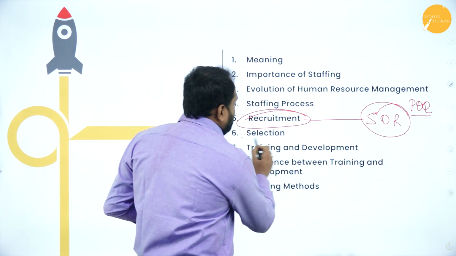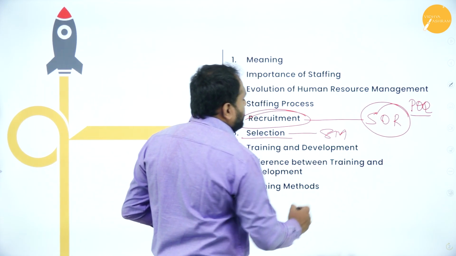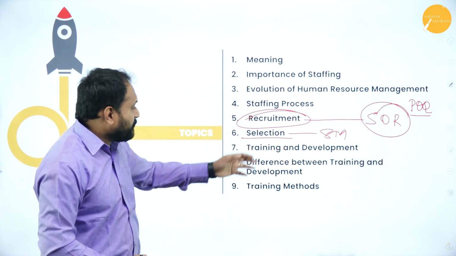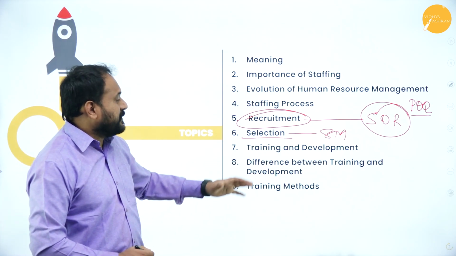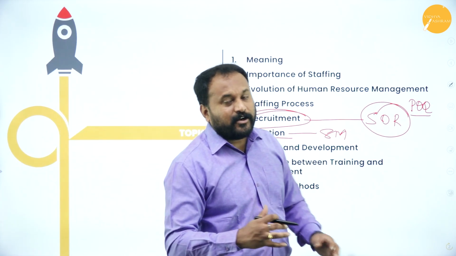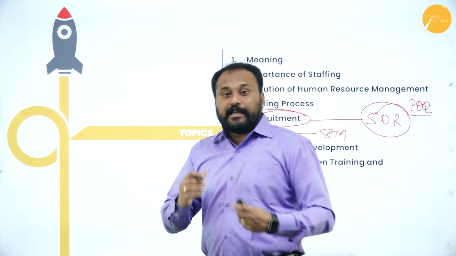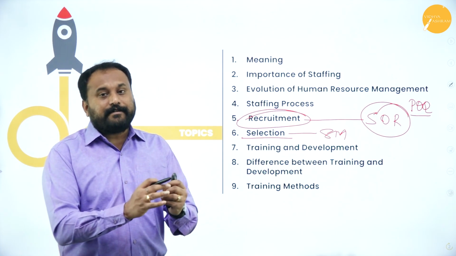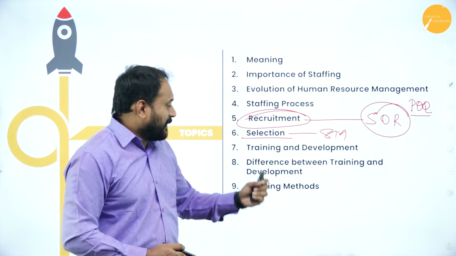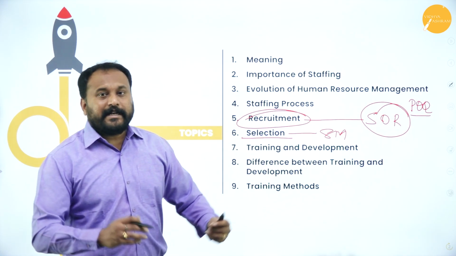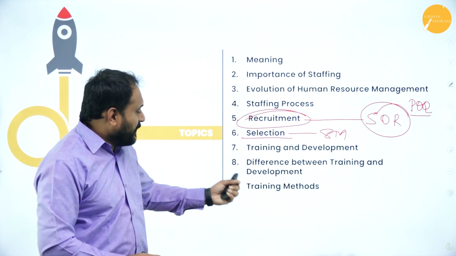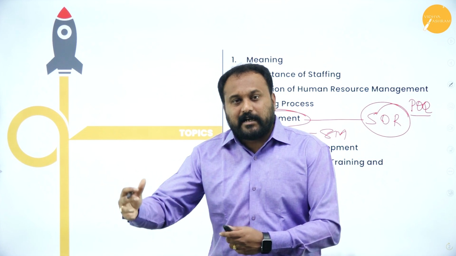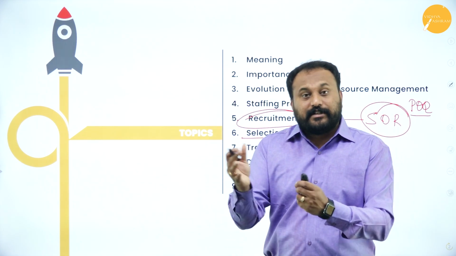Next you have selection. Now this selection is an 8-mark question. So be attentive whenever we go with the chapter selection and staffing. Next is training and development. You have different types of training, that is on the job training and off the job training. So I'll teach you here. Even the same topic is for final year BBA students, whoever have taken the specialization HRM. They have this chapter where training and development, again on the job, off the job, is the same kind of thing. Next is the training methods. We're going to tell you how the methods are allocated and how exactly the differentiation between the methods differs.